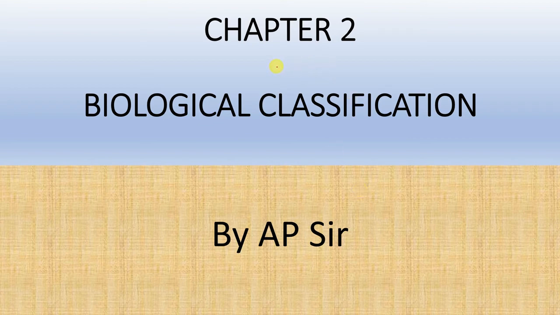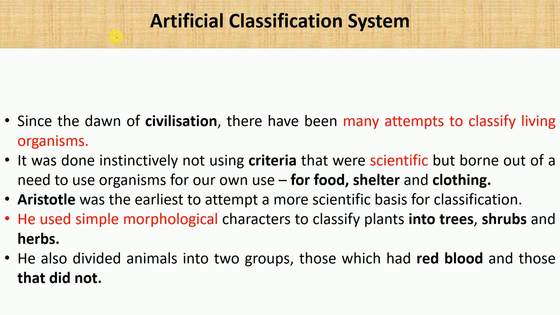So we have completed chapter number 1. Now let's move on to chapter number 2, biological classification. Now let's have a look at the artificial classification system. But before that, look at this introductory part.